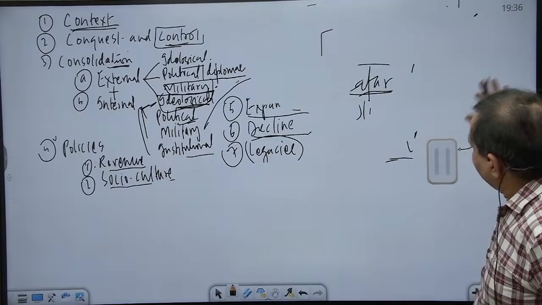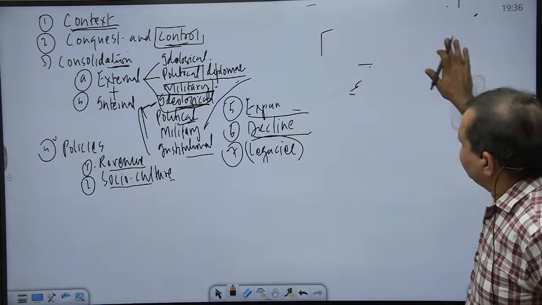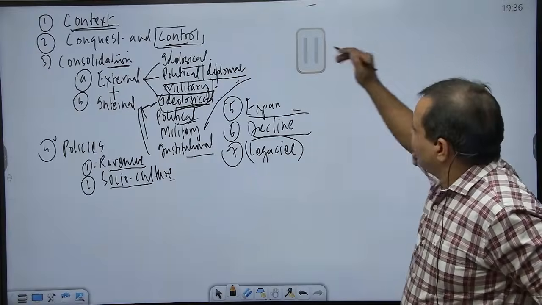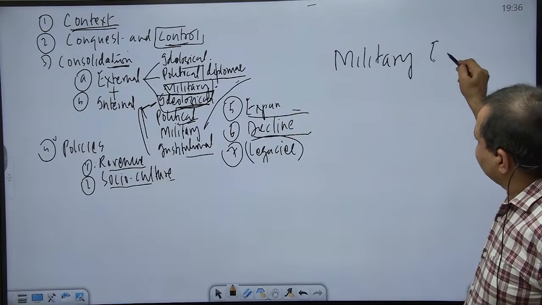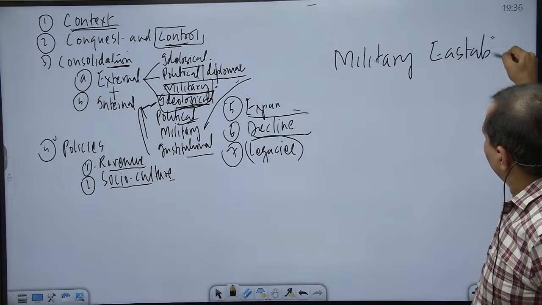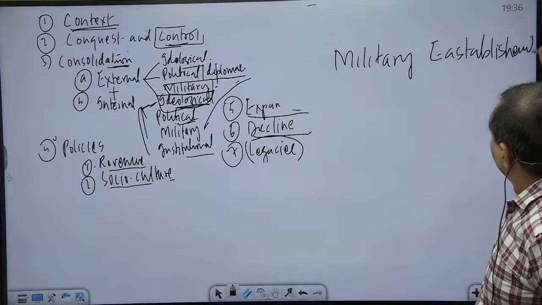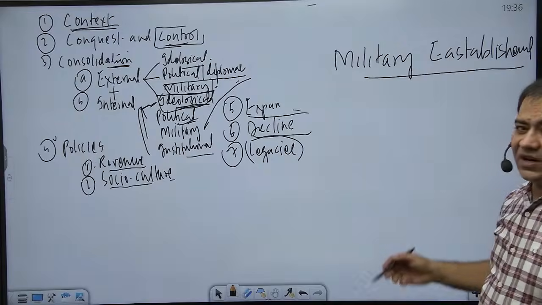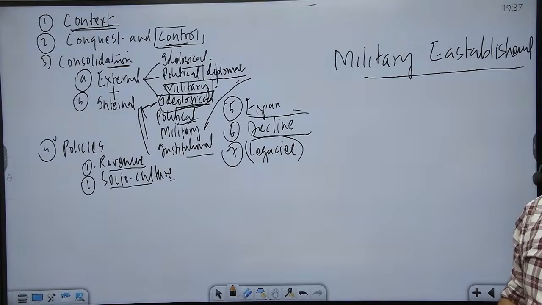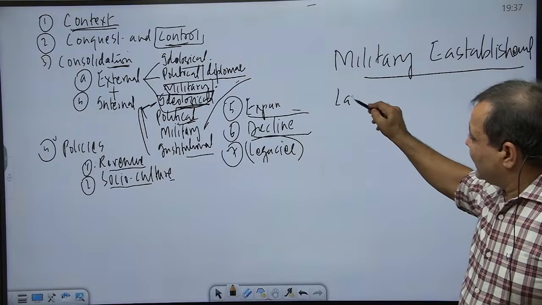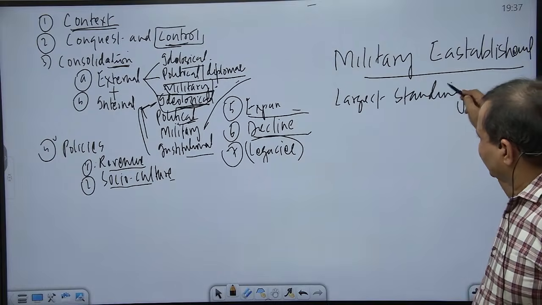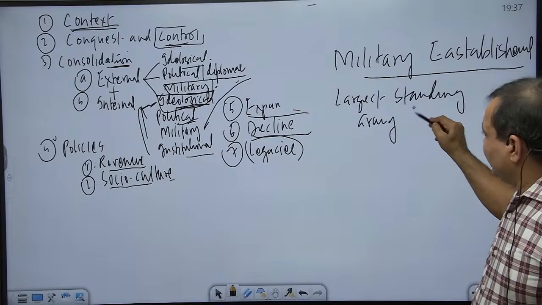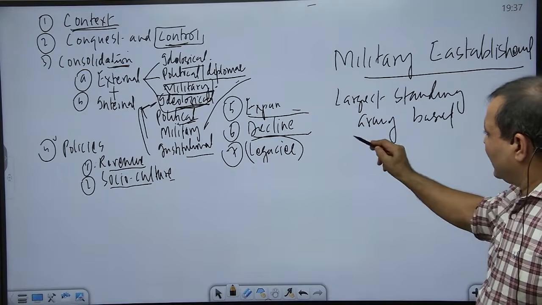Now, for whatever expansion he was trying to do, that needed what we can call a military establishment. We know Balban had established a separate military department, but he reorganized it, and he maintained the largest standing army based on cash payment.